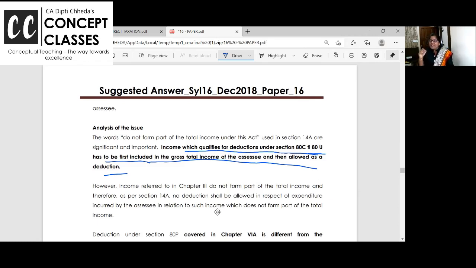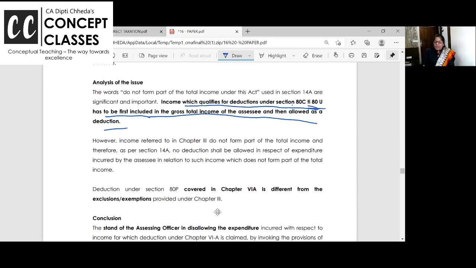Exempt income is like PPF interest, post office savings account interest, income of the minor up to 1500. These are exempt incomes which don't form part of the gross total income. Whereas for 80-IA to 80-IU, you get a deduction, but first you add it. So the income referred to in chapter 3 does not form part of income. As per 14A, no deduction shall be allowed in respect of expenditure incurred by the assessee in relation to such income which does not form part of the income.